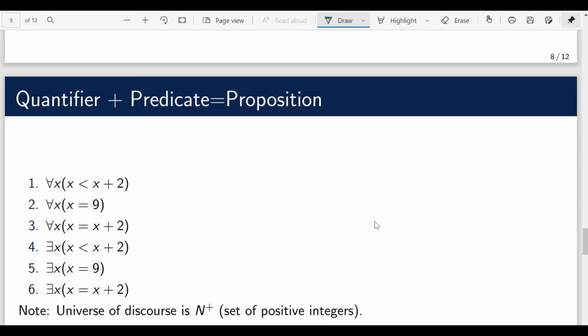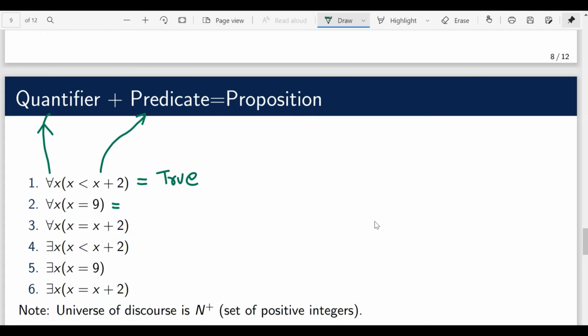So for all positive integers, x is less than x plus 2. That is the meaning of this first statement. As you can see, this is my predicate, this is the quantifier, and finally I am able to assign a truth value to the entire statement, which is true. By combining these two, I am getting a proposition because now I have a specific truth value associated with this predicate.